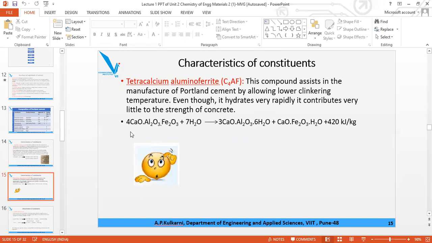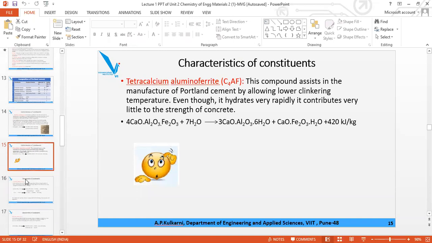In the other way, we have seen C4AF plus 7H2O giving you C3A·6H2O plus CF. CaO is C and Fe2O3 is F, and 1H2O. 6 we have used here. The heat of hydration is 420. Earlier it was 880, now it is 420 for the second constituent.